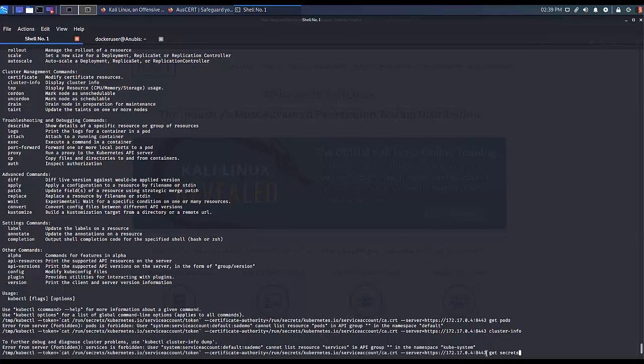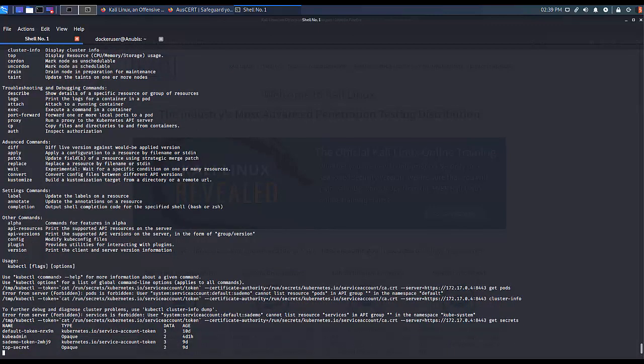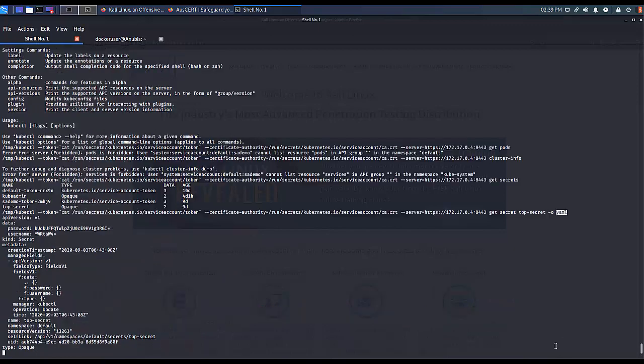As we see here, the attacker tries to get secrets, and secrets is like a vault in a Kubernetes cluster that stores secrets, which can be usernames, passwords, credentials, keys, or any other sensitive information. The attacker discovers that there's a secret called kubeadmin, and they try to dump the secret details by outputting it in YAML format. And we see here we get a username and a password in base64 encoding.